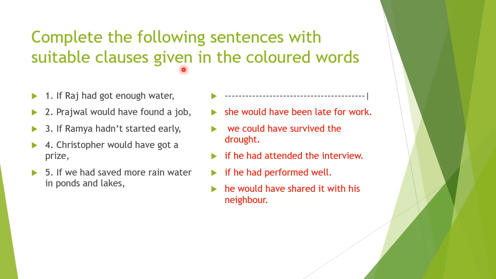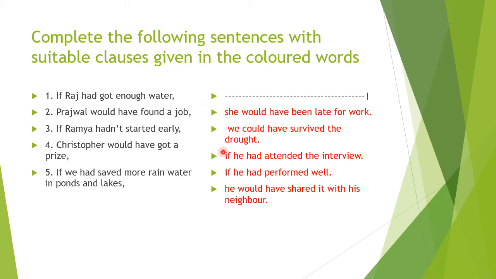Let's do these examples. It's in your textbook again. This is the third conditional. Complete the following sentences with suitable clauses given in the colored words. These are the colored main clauses. In this, some if clauses also are there. So you have to pick from here and complete the clauses here. First one, if Raj had got enough water.